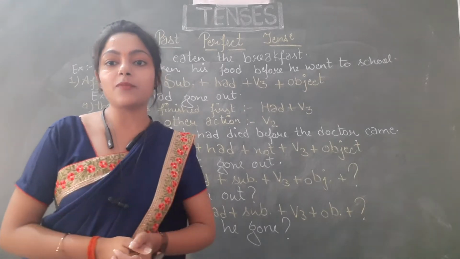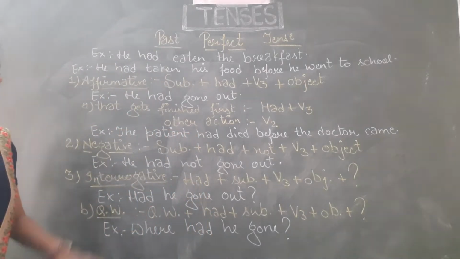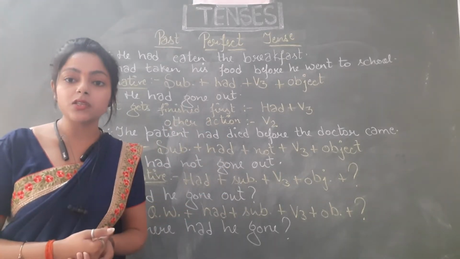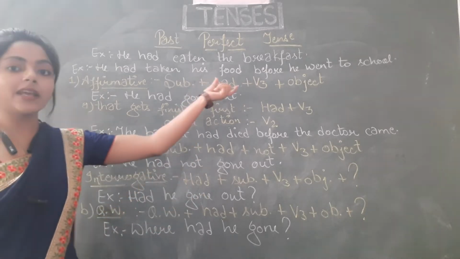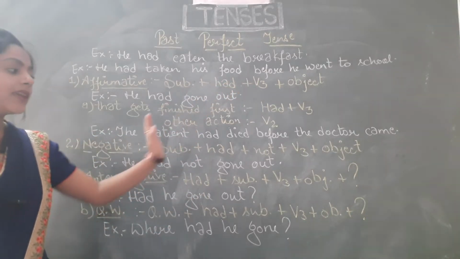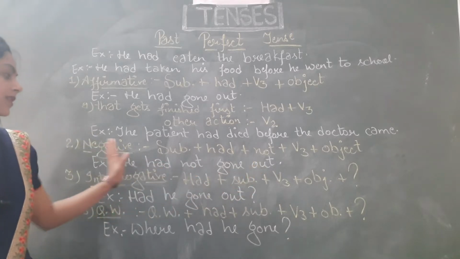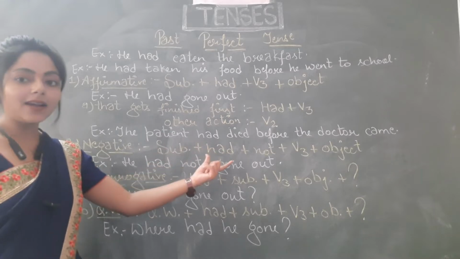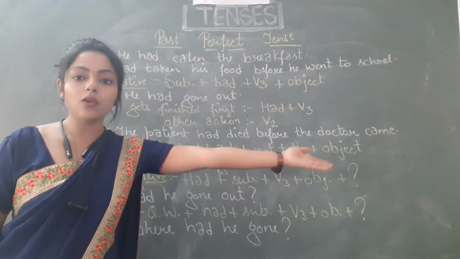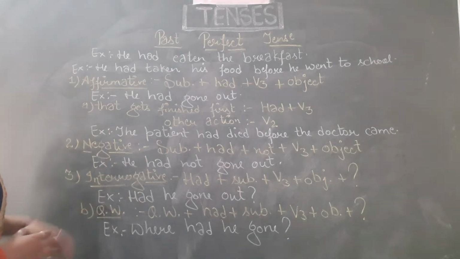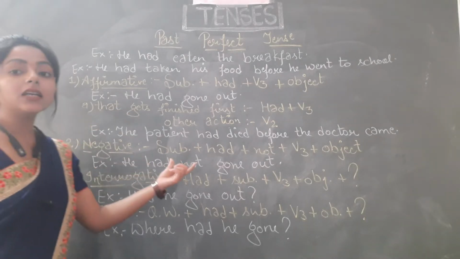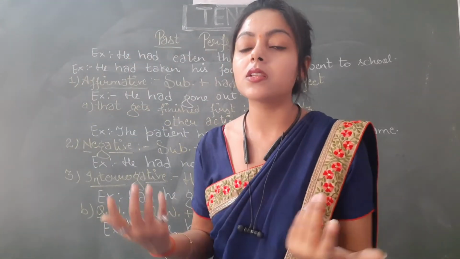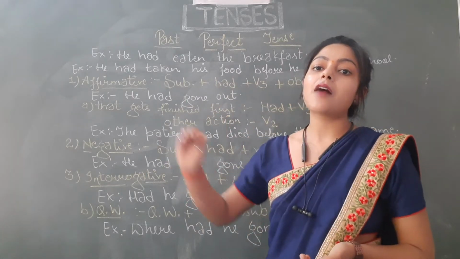Now let's move to the next type of sentence, that is negative sentence. In negative sentence, just like you did in the simple past and past continuous tense, you have to do the same thing. Just take the helping verb and place not after the helping verb. The structure is same as the affirmative sentences. First of all, you have to place the subject, after that had, after that not, and then V3 and then object. For example, I have taken the same sentence, he had not gone out. So the structure of negative sentence is very simple and it is similar in all the tenses. You just have to place the not after the helping verb.